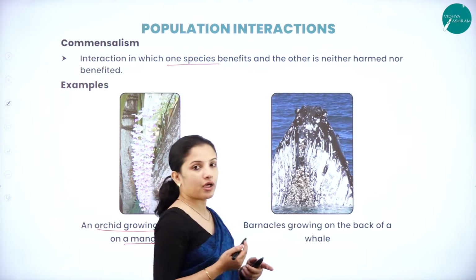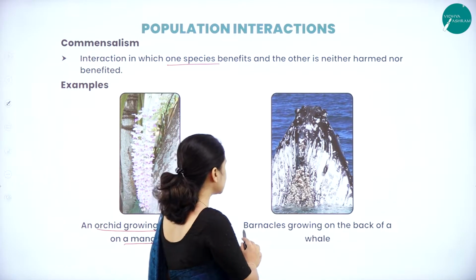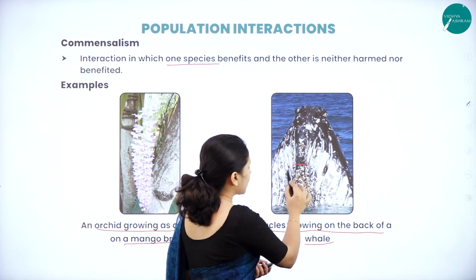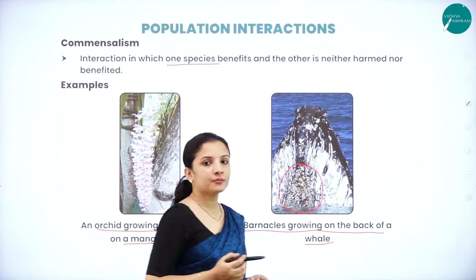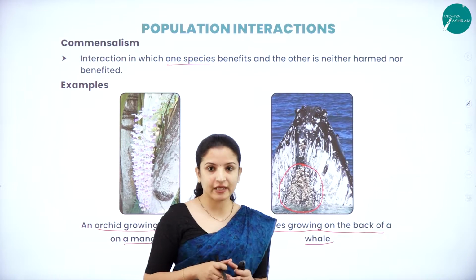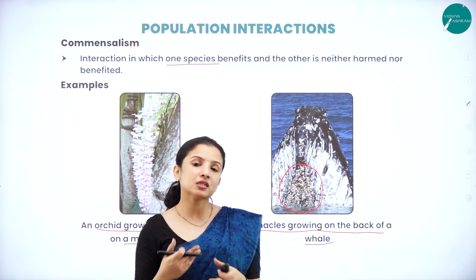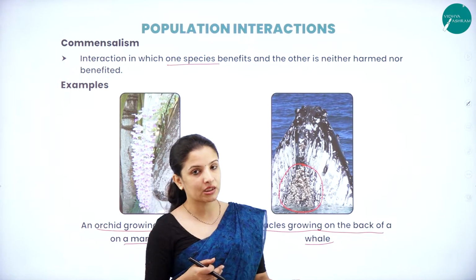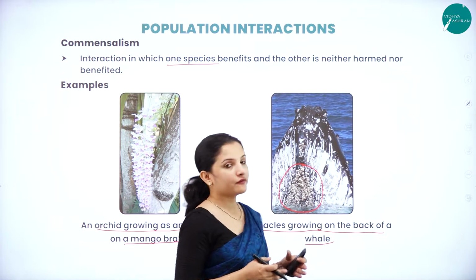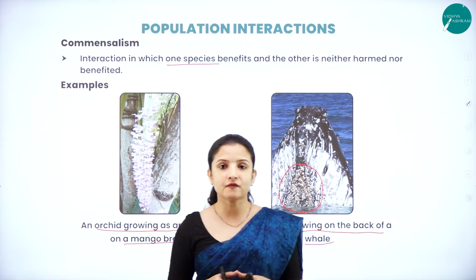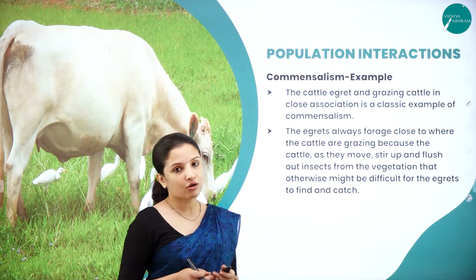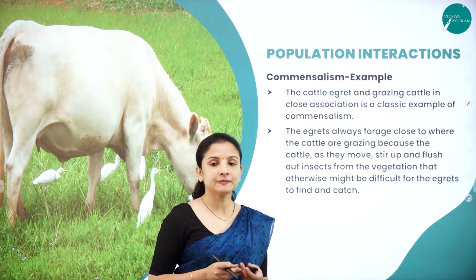Again, there is one more example we can take: the barnacles growing on the back of a whale. You can see here barnacles growing on the body of the whale, wherein they are making use of the space that is available on the whale, but in turn they are not providing any benefit to the whale, nor are they causing any harm to the whale. So these are some of the important examples that we can take for commensalism. In commensalism, there is also one of the most common examples that we can consider.